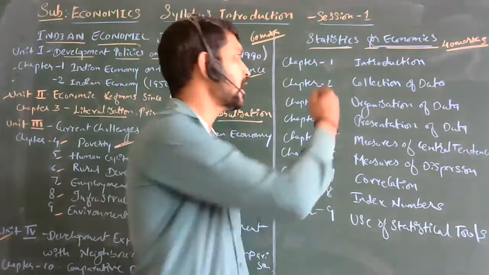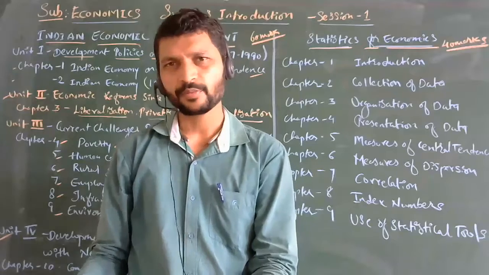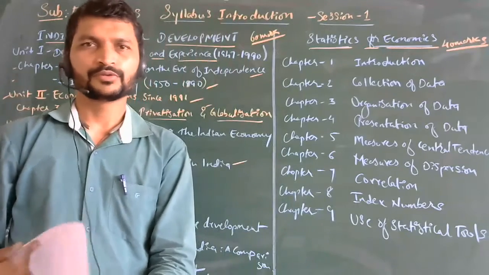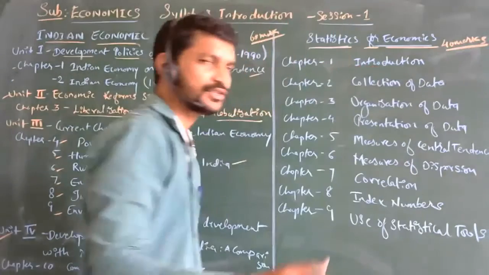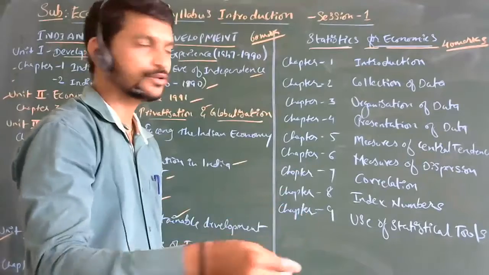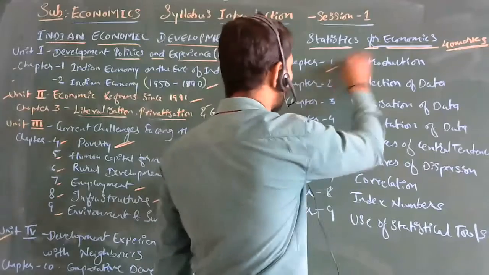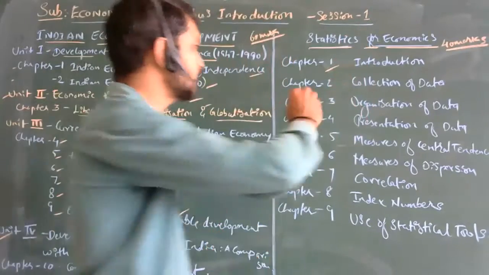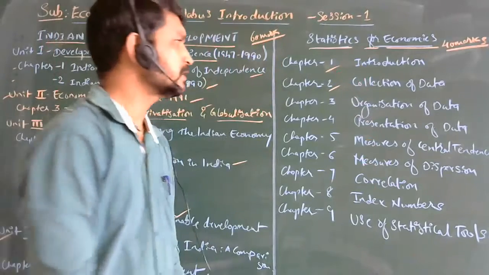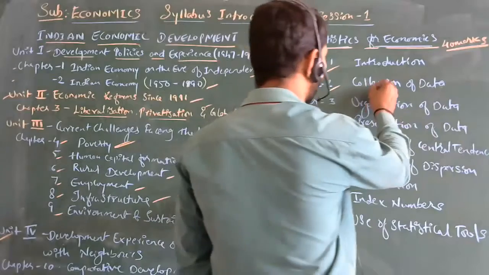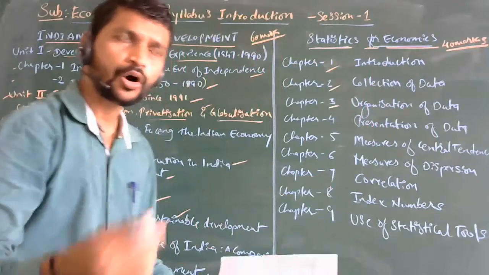Coming to the other part, statistics. Now, is there any need for statistics in the economy? That we are going to come to know from this book. In the introduction part, we will see what statistics is and how it is linked to economy, general concepts, in chapter 1. Then second, collection of data. How we are going to collect the data, in which form, we will see in the second chapter. Then third, once data has been collected, how to organize it.